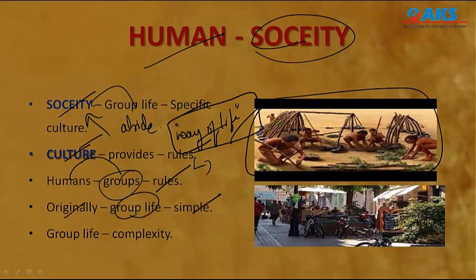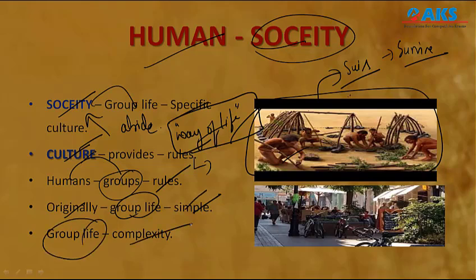Originally this group life was very simple. The main aspect of human beings at this stage was sustenance. He has to sustain himself in order to live. He has to survive the harsh weather conditions. All these things used to happen, but now the group life is very complex. Now you can see in modern times, group life has become very common.